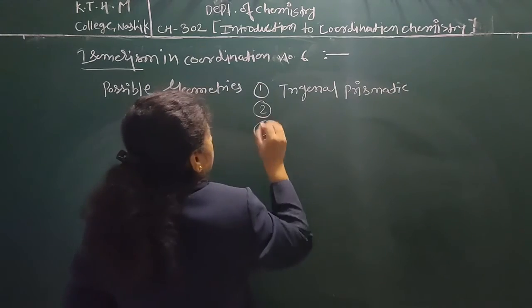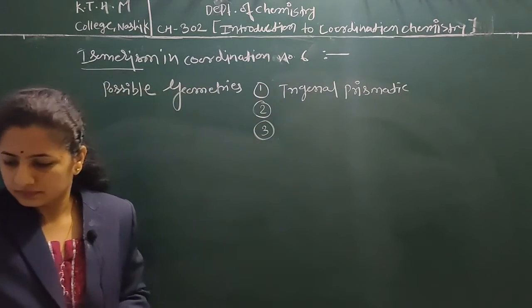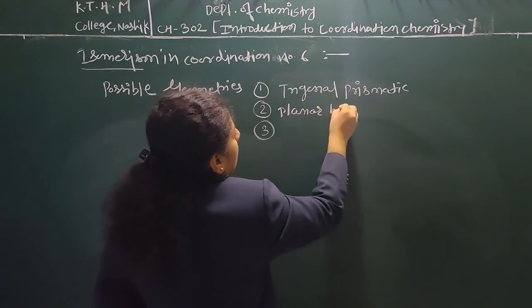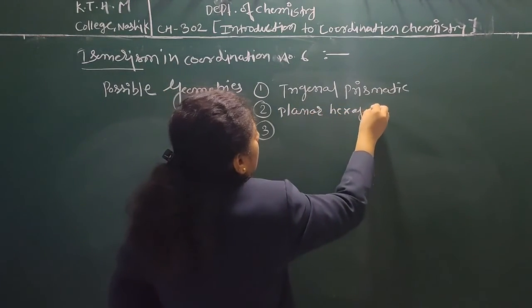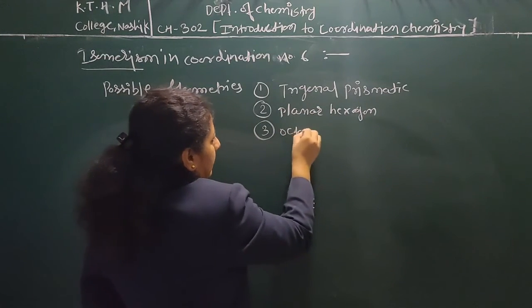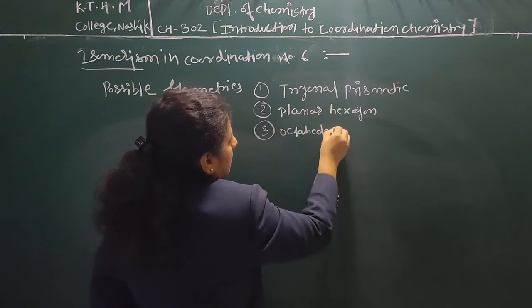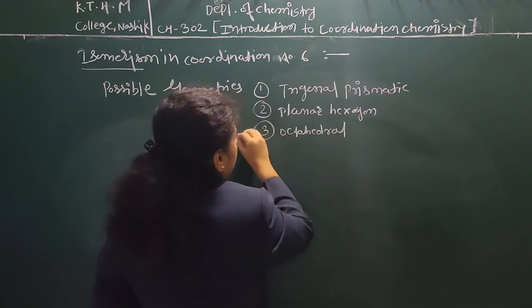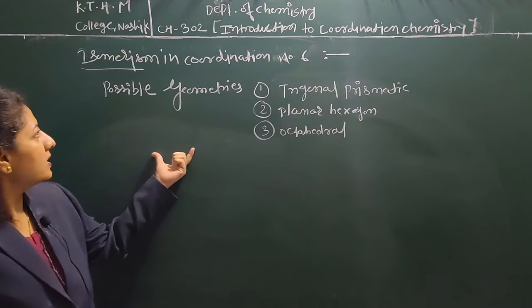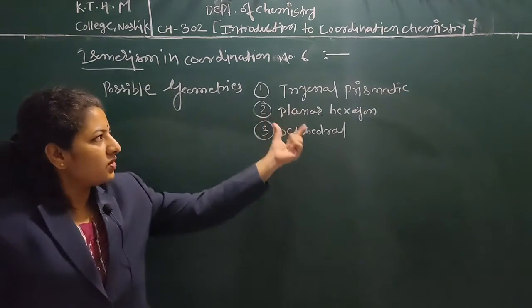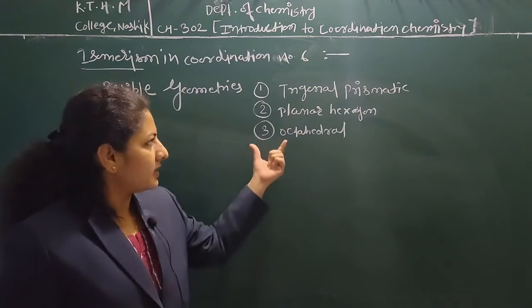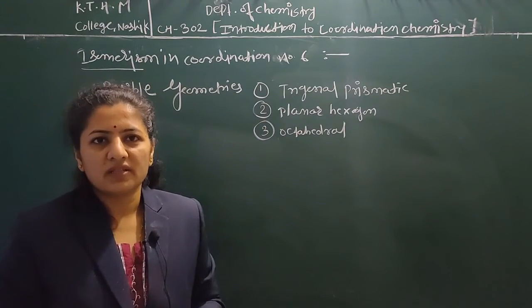Third, second, that is planar hexagon. Third, that is an octahedral, and we know that the octahedral is the perfect geometry for coordination number 6. Now, what about these two geometries? Actually, trigonal prismatic and planar hexagon are also coordination number 6.